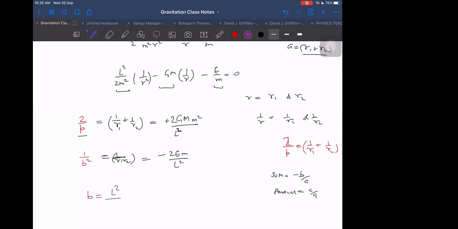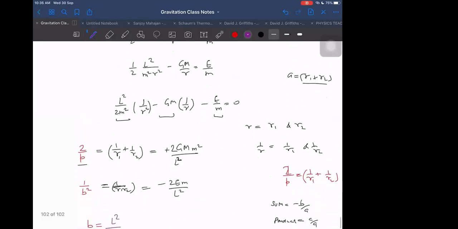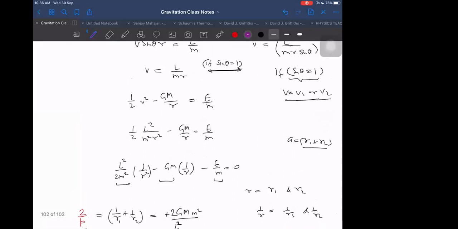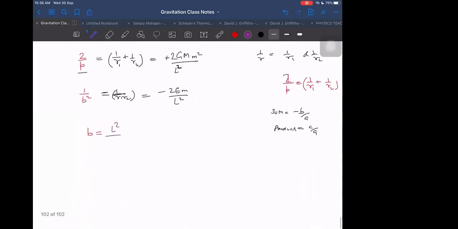Something is wrong here. What is wrong here? Let me check. I was not expecting it to be negative. It should be positive only. L square by M square into R square minus 1 by C. I think the formula is wrong. Minus C by A it will be, or C by A?